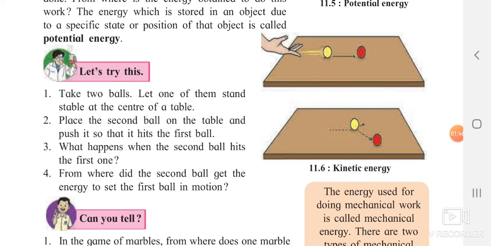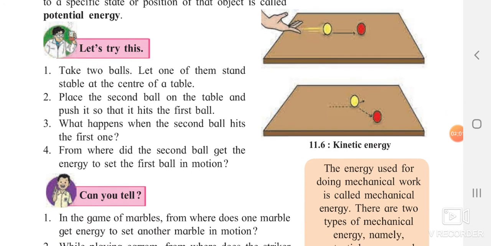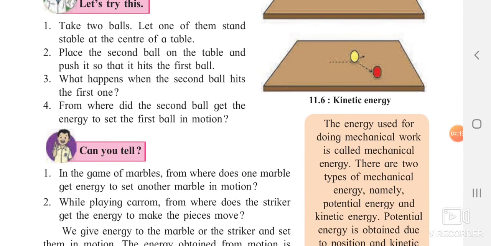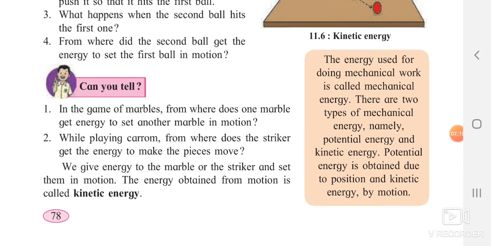Now you can clearly see in this particular diagram, the boy is throwing the yellow color ball onto the red color ball. As soon as he throws onto the red color ball, that red color ball changes position. Why does this happen? Yes, because the force released from that yellow color ball is getting transferred to the red color one. In the same way, you can see that the ball is moving right now. When an object is in a moving state, at that time it possesses kinetic energy. So always remember, the energy which is obtained from motion is called kinetic energy.